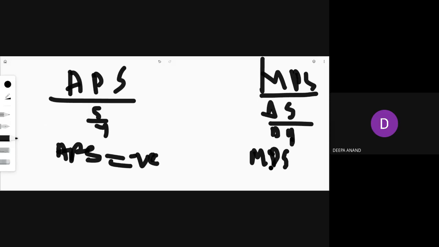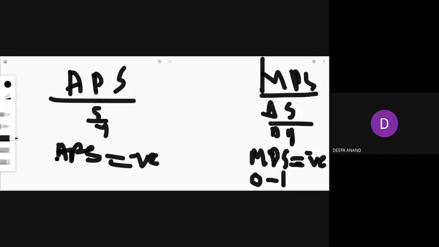But what is MPS? You have an increase in income. How does it affect your saving? Either you will consume or you will save. So it varies between 0 and 1, but it is not negative. MPS cannot be negative because either you will save the entire income or you will consume your entire income. If you consume your entire income, saving is 0. If you save your entire income, it is 1. Otherwise, a value in between will come.